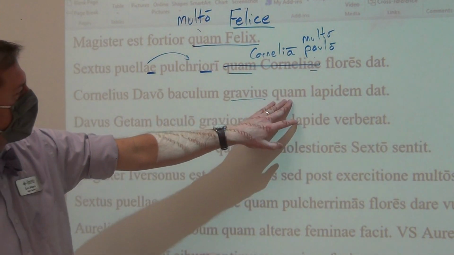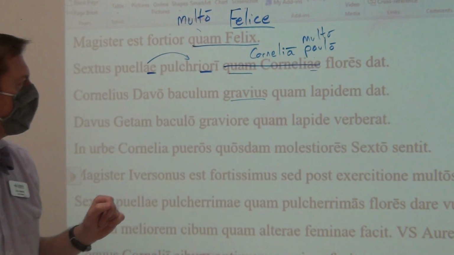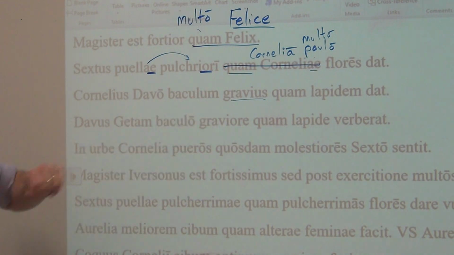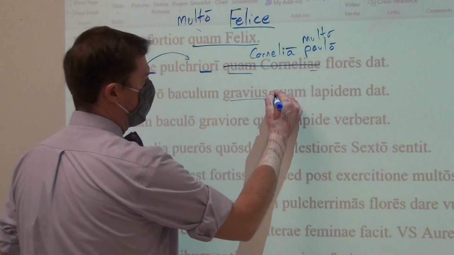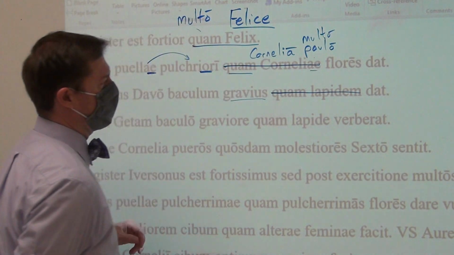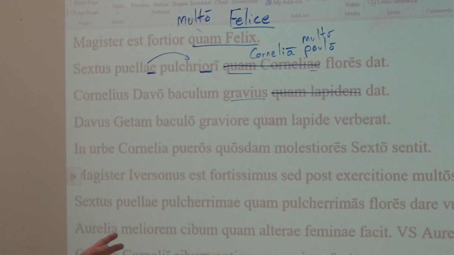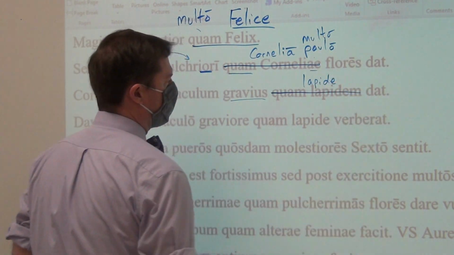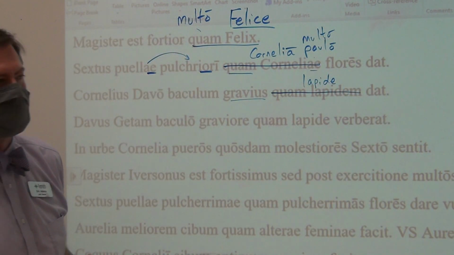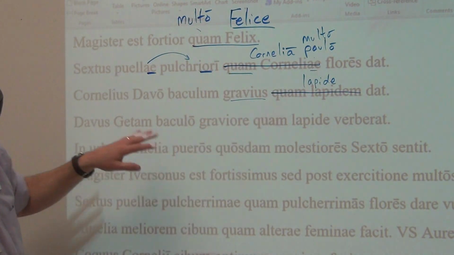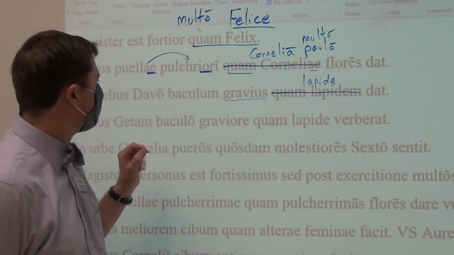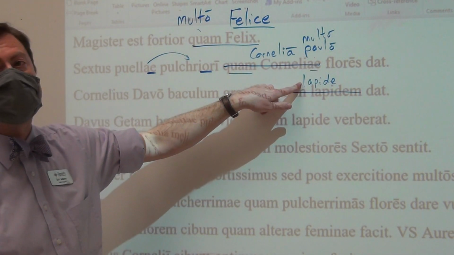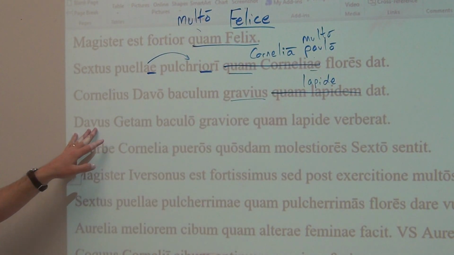Again, because we are using quam for the comparison, that lapidem is the same case as what it's being compared to. If I wanted, yet again, instead of quam lapidem, you get rid of the quam, and instead you would just put lapide. And I know to translate it than a rock because it's hanging around a comparison. Cornelius gives a stick to Davus. A stick heavier, because of, from, and on that, than a rock. Third one, or fourth one.